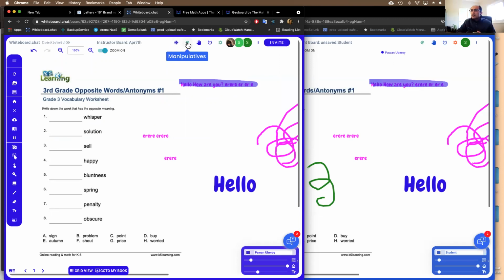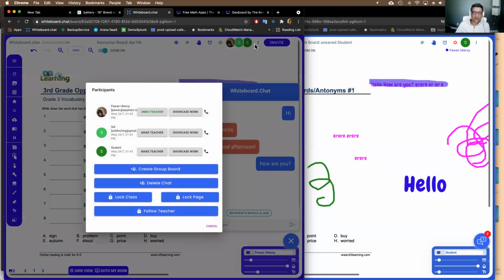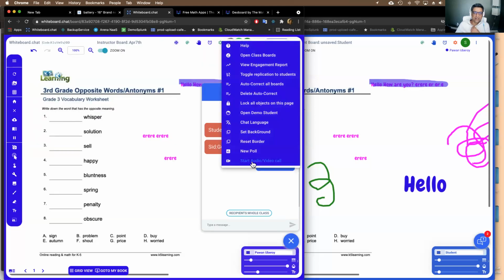There is one. Can students in a group chat with each other and create video calls? So for students in the group, the teacher has to enable the chat. Once the teacher enables the chat, the students in the group can chat with each other, but the teacher still gets a copy of it. Right, the same with the video call. The teacher has to enable the video call. So if you go here and say start audio call or video call, and you create a group, it will create a separate breakout room automatically for each group, and they can talk to each other, but the teacher has to enable it. The students cannot do that.